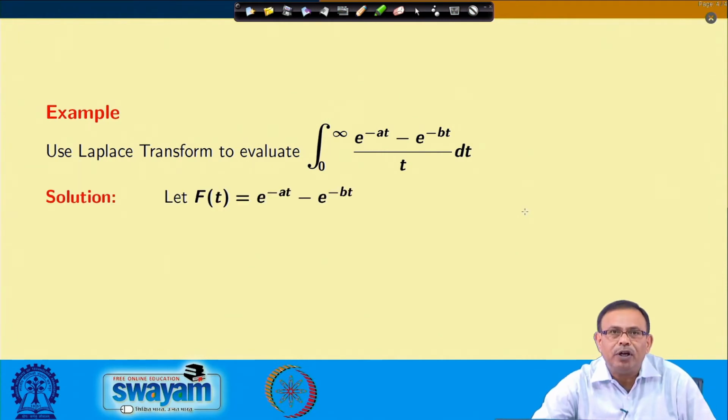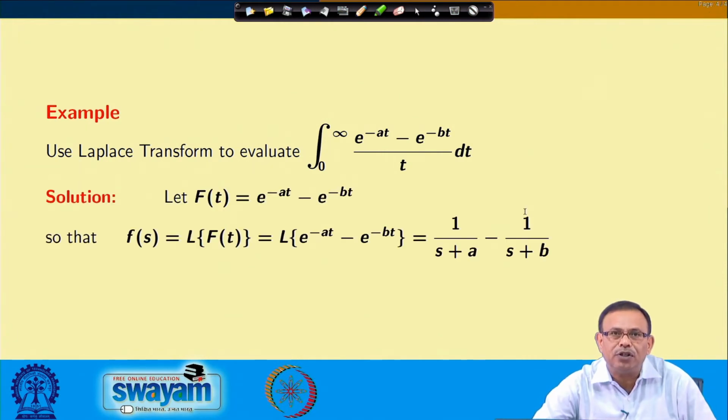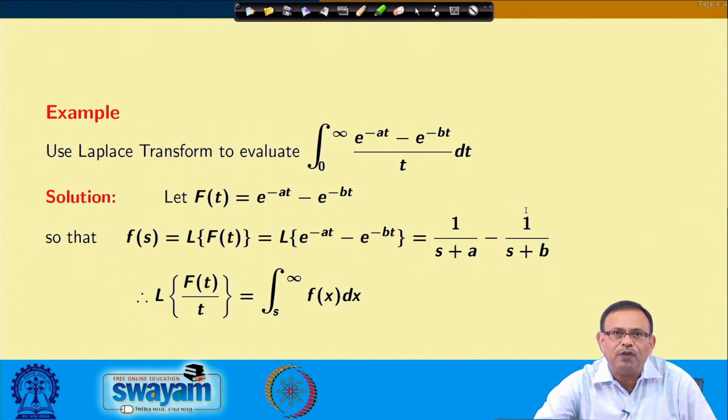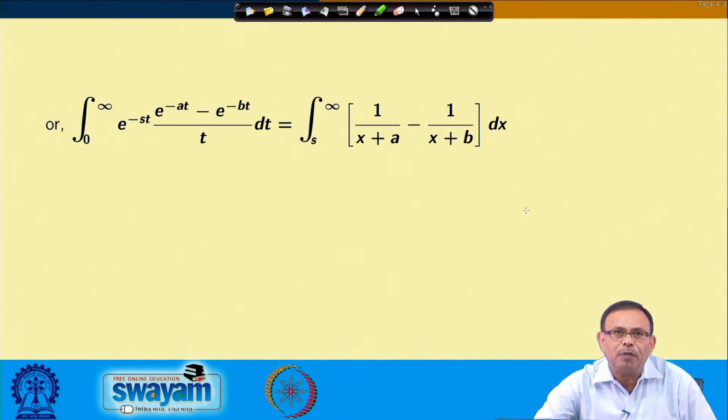So, very quickly, if I see f(t) is this one. So, that F(s) is 1 by s plus a minus 1 by s plus b. So, Laplace transform of f(t) by t equals integral s to infinity F(x) dx from the property. So, that integral 0 to infinity e power minus s t e power minus a t minus e power minus b t by t dt equals this integral s to infinity this.